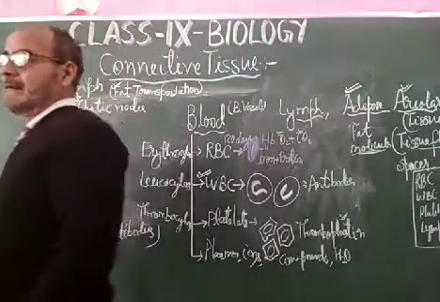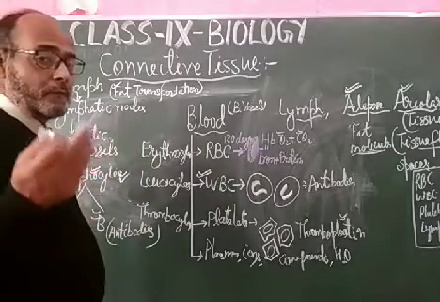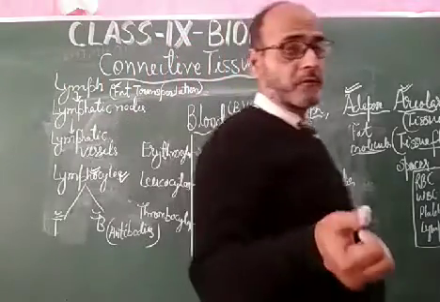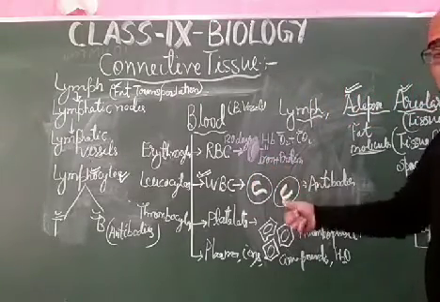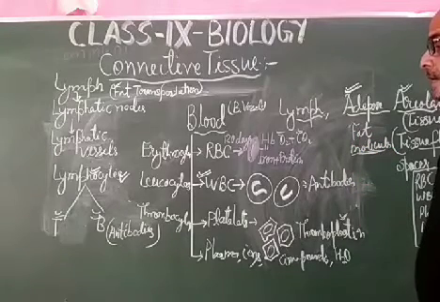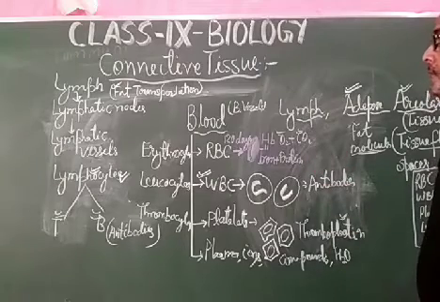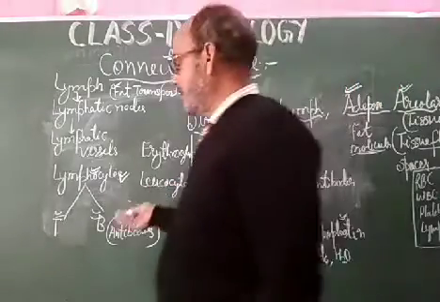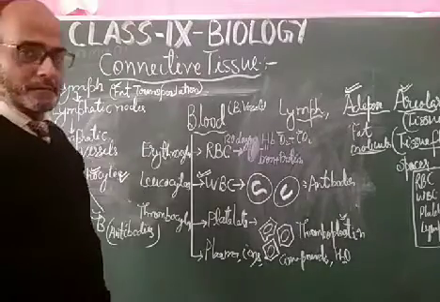What is the function of the lymphatic node? The lymphatic node produces lymphocytes, and it is the site for the encounter of foreign objects by the WBC and lymphocytes. Where is RBC produced? RBC is produced in the bone marrow. Where is WBC produced? WBC is produced in the bone marrow as well as at the lymphatic node. Now, an important question: are lymphocytes able to flow into the blood vessels? Yes. Whenever required, the lymphocytes get absorbed into the blood vessels and transported from one part of the body to another part.